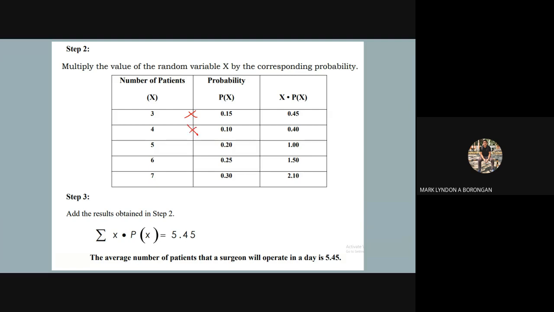Okay, gitungod silang tanan. Step 2, i-multiply sila. Okay? I-multiply ra silang tanan and then mo ni equal after ani ang total na dayon nila. So, ang total nila will be 5.45. Okay? So, the average number of patients that a surgeon will operate in a day is 5.45. So, ano ra siya guys?